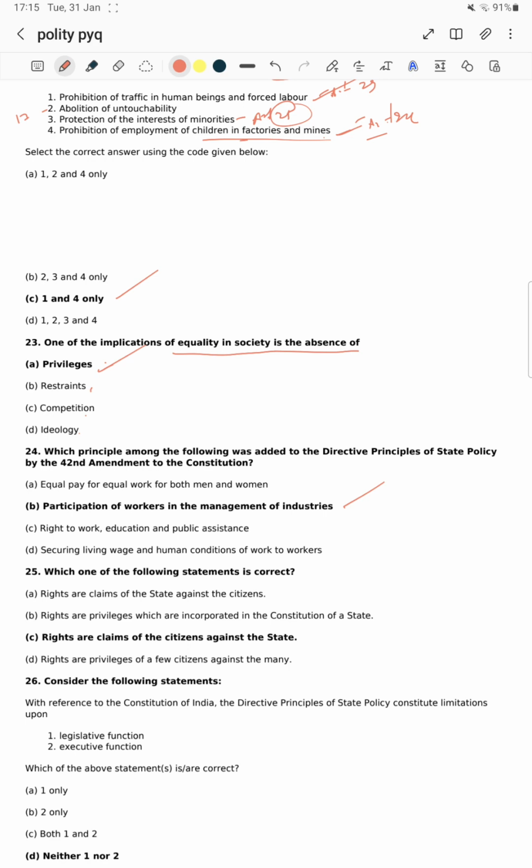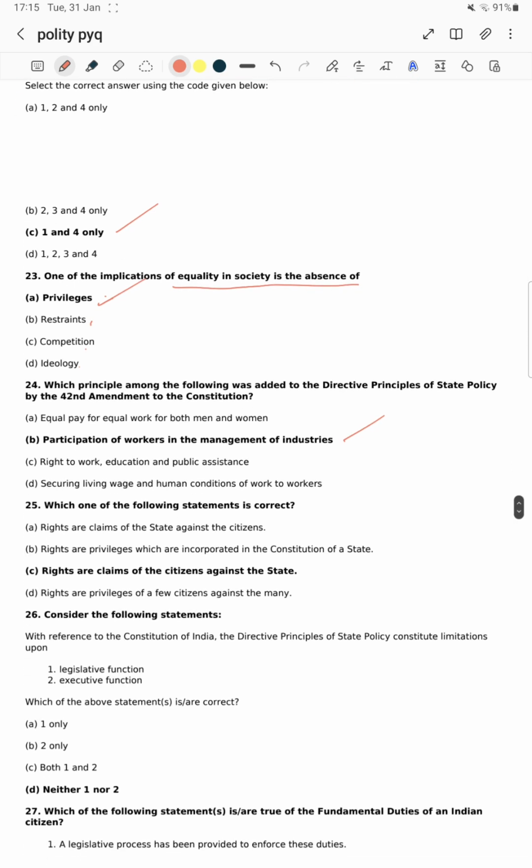Next question: which one of the following statements is correct? Rights are claims of the state against the citizen? No sir, rights are not claims of the state against citizens. Rights are privileges which are incorporated in the Constitution? It's not privileges. Rights are claims of the citizens against the state, sir. This was the right statement.